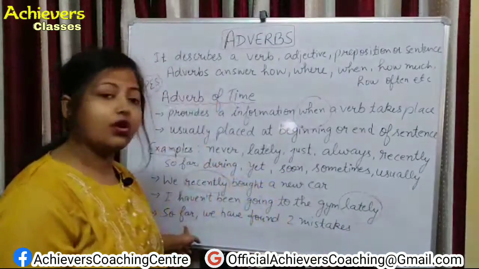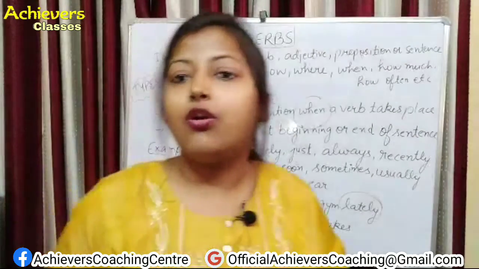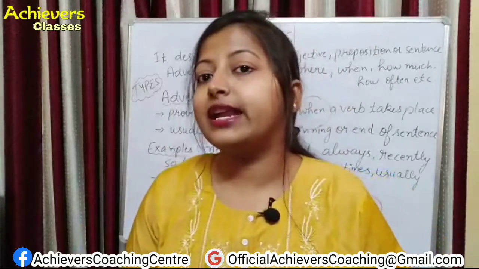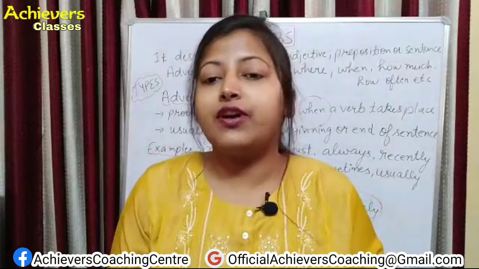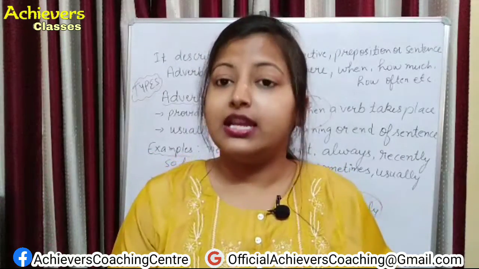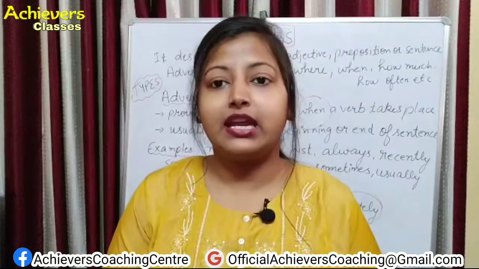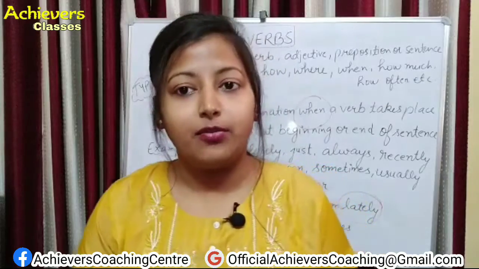Next one is: so far we have found 2 mistakes. So far, till now, you have found 2 mistakes. So far is describing the adverb of time. How much? That is, 2 mistakes you have found, that is describing the adverb of time.